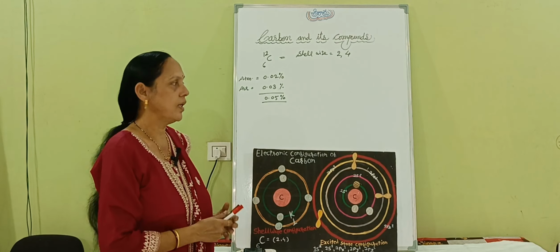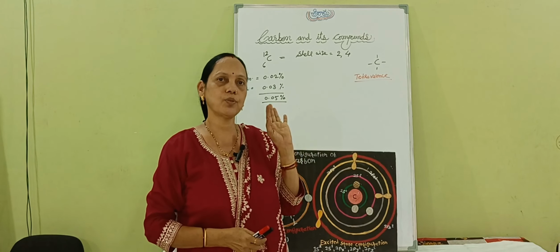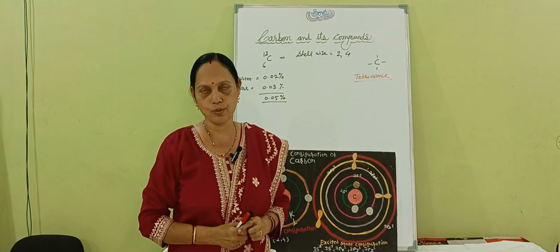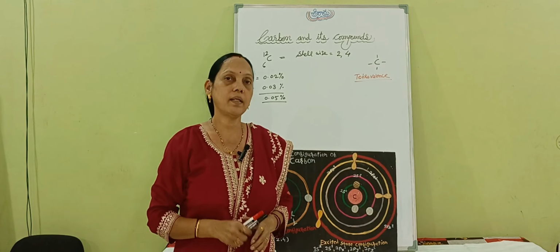Now, this is the shell wise configuration which we studied in 9th and 10th standard also. But in 11th and 12th standard, we need to study a little bit in more detail, called the subshell wise configuration. What is that subshell wise configuration? It's a very amazing world. This is the nucleus, and around the nucleus the shells are revolving, just like the earth revolves around the sun.